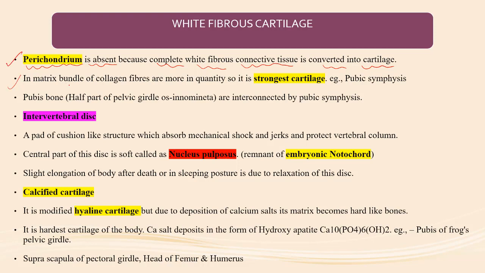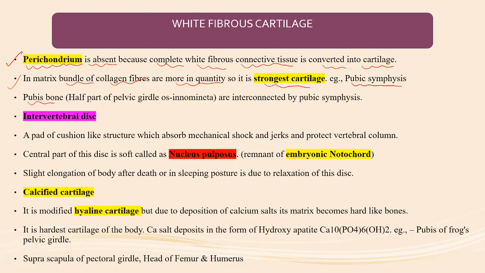In the matrix, bundles of collagen fibers are more in quantity, so it is the strongest cartilage. It is the strongest cartilage among the hyaline cartilage and the elastic cartilage, because bundles of collagen fibers are present. Example: pubic symphysis.